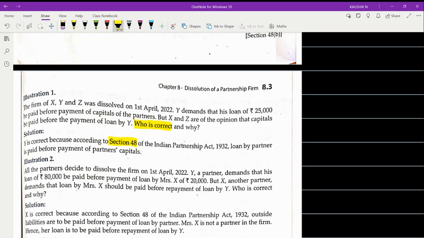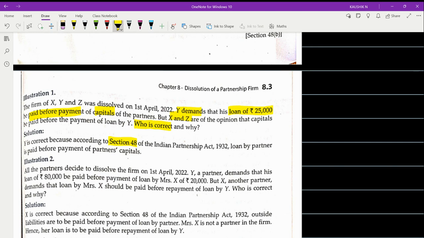It is mentioned here very clearly. See who is correct. According to these three partners, X, Y, and Z, who is demanding? Y is demanding that the loan of 25,000 should be paid before the payment of capital, whereas X and Z are objecting to it. So obviously partner Y is correct.